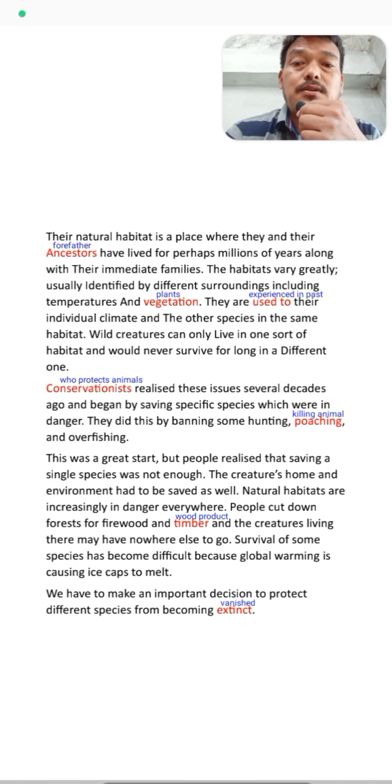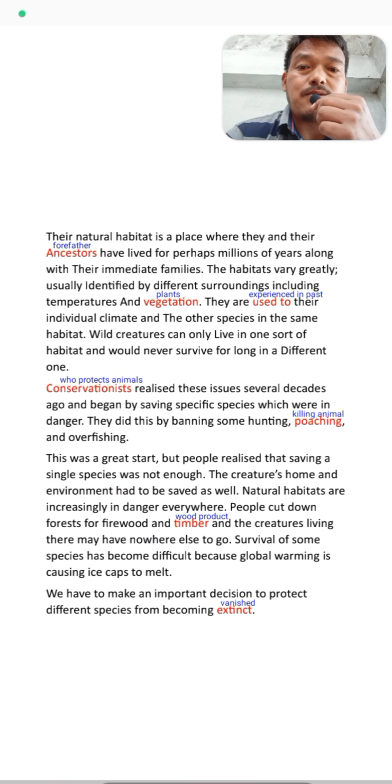Here is a word: conservationist. A conservationist is someone who works to protect animals. Conservationists realized this issue several decades ago and began by saving specific species which were in danger.